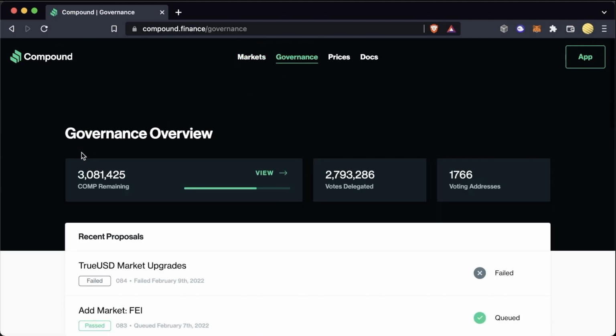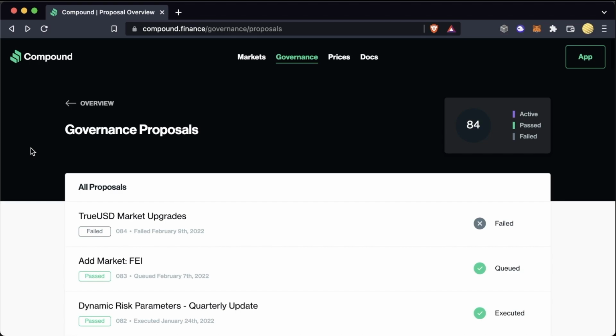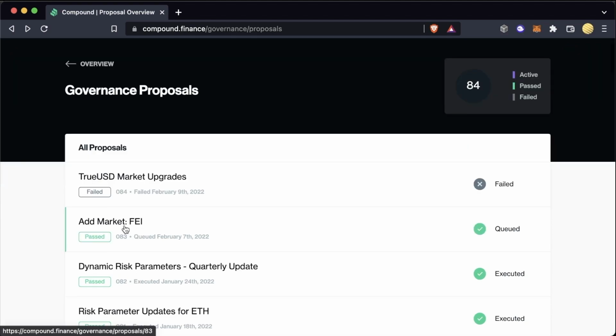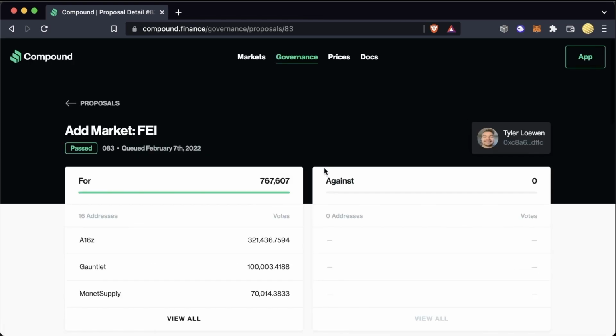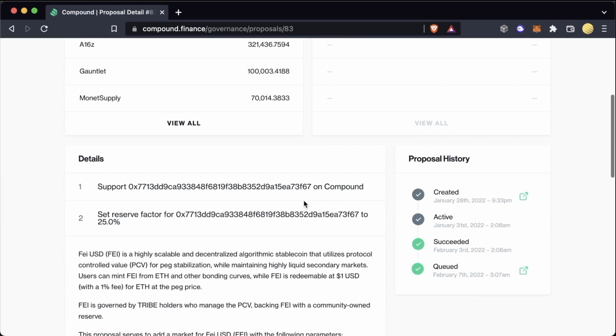This is where you can find a user interface for a list of all the proposals and all the different ballots that came to be. So here's a list of some of the governance proposals that this protocol has actually been making to improve. And let's look at one of these proposals that's currently actually in process. So if we click on the proposal, we can actually see everything about this proposal, who voted for, who voted against, and the proposal history here.